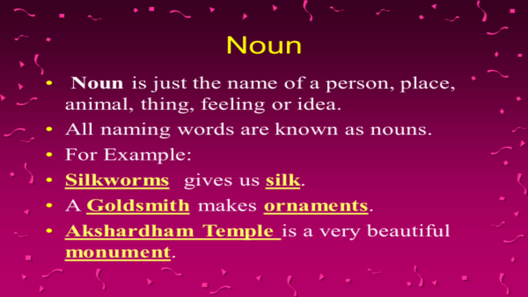Okay, so the next one is: a goldsmith makes ornaments. You all can see that goldsmith is underlined here, and ornaments is also underlined here. So goldsmith and ornaments, they both are nouns. Aksharadham temple is a very beautiful monument, and you have to tell me which part is noun in the given sentence. So Aksharadham temple, right? It's a place. It's telling us about a specific temple, so it's written in capital letter. It's a proper noun, right? And it's a very beautiful monument. Monument is a common noun. Okay.